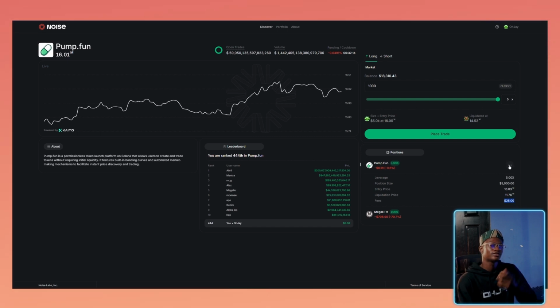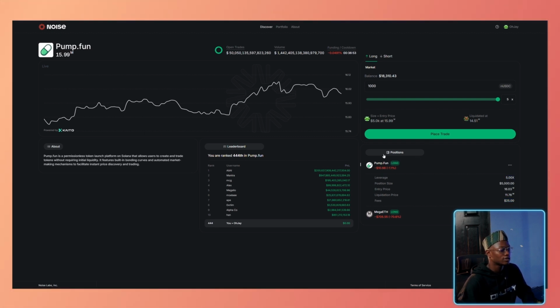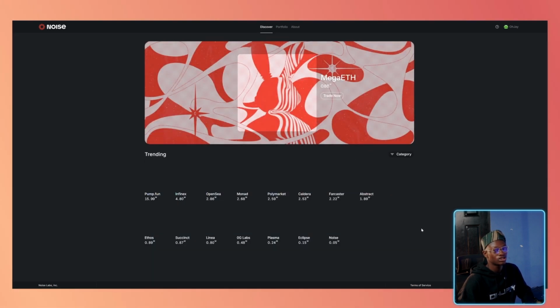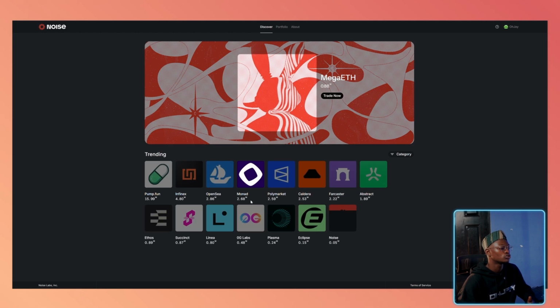I think the fee is quite okay compared to DEXs. I'm more familiar with trading futures and leverage trading on CEXs. So that's the fees, and that's how easy it is to rack up a position. And then the usual struggle, which is you cannot see your trade positions until you click on a pair.